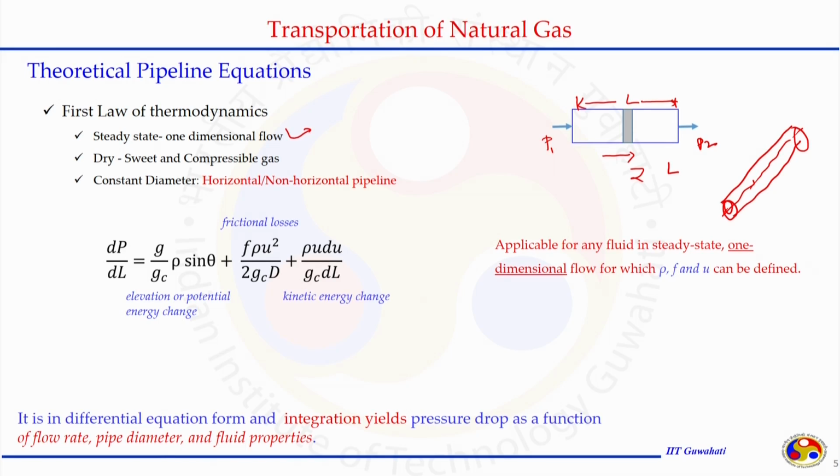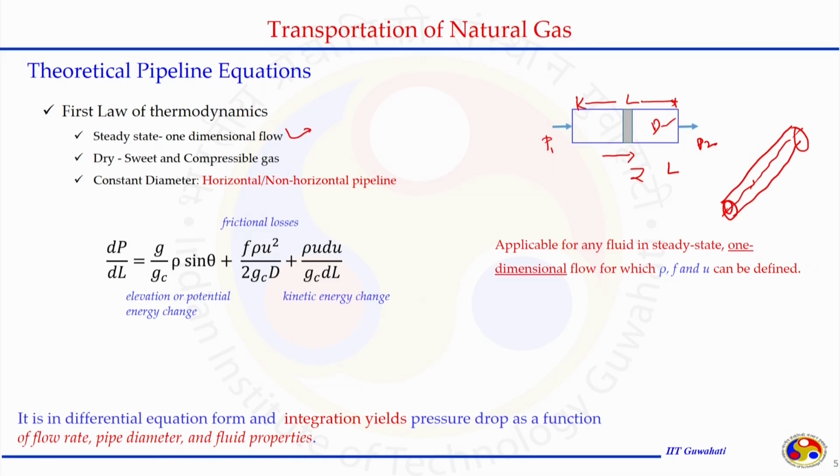saying dry means only the methane gas or mostly the methane gas, sweet means most of the impurities are already taken out, and compressible, that is our natural gas is a compressible gas, is flowing through this pipeline of diameter d and length L. For this constant diameter d, we can set up the equation considering it is under the horizontal condition or it is at a certain inclination, the non-horizontal condition, in which the pipeline is laid out.